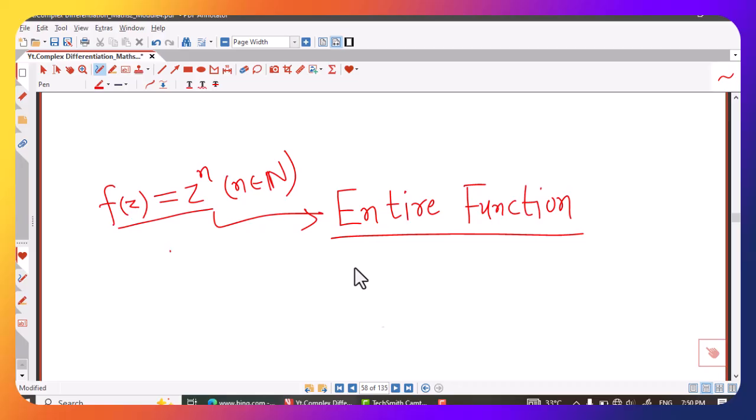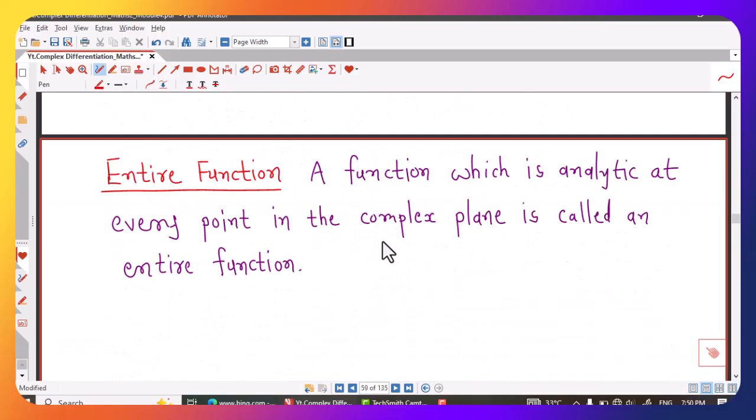Sometimes they can ask you to prove that f of z equal to z cube is entire function. So in that case you have to show that function is analytic everywhere and therefore it is entire function. Sometimes they ask you to write down the definition also. A function which is analytic at every point in the complex plane is called an entire function.